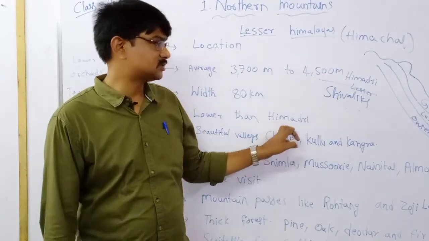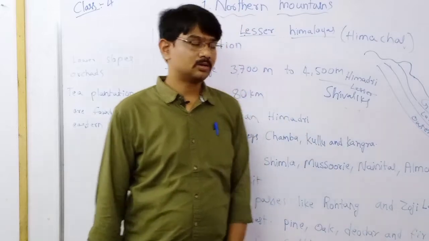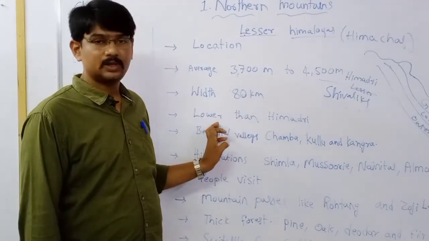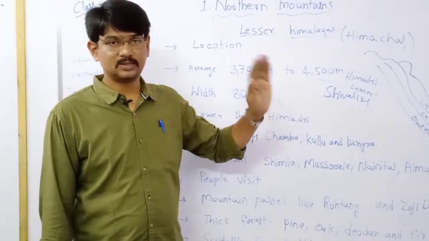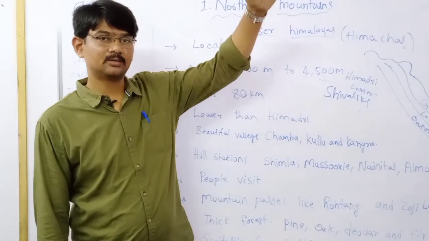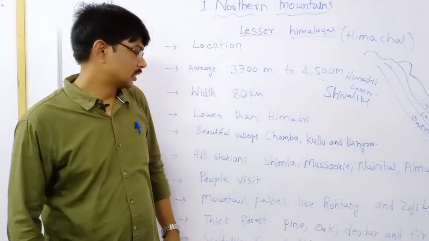What is the Himadri range? The Greater Himalayas. The Greater Himalayas are much greater than the Himachal ranges.